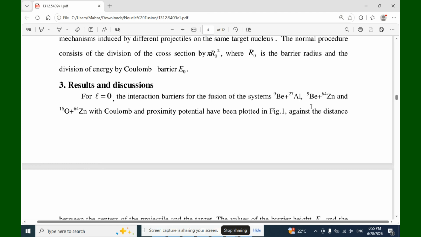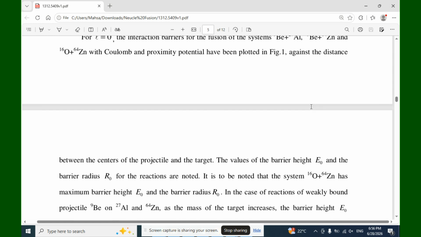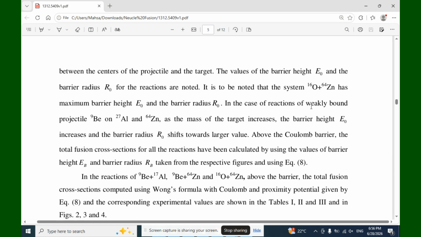Results and discussions. For N equal to 0, the interaction barriers for the fusion of the systems beryllium 9 plus aluminum 27, beryllium 9 plus zinc 64, and oxygen 16 plus zinc 64, with Coulomb and proximity potential, have been plotted in figure 1 against the distance between the centers of the projectile and the target. The values of the barrier height E0 and the barrier radius R0 for the reactions are noted.